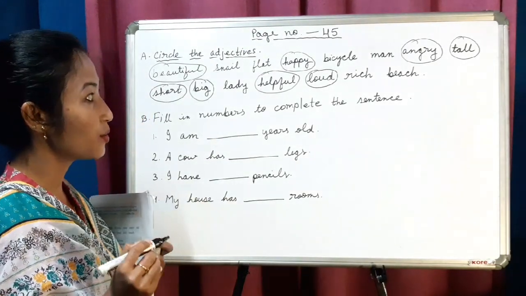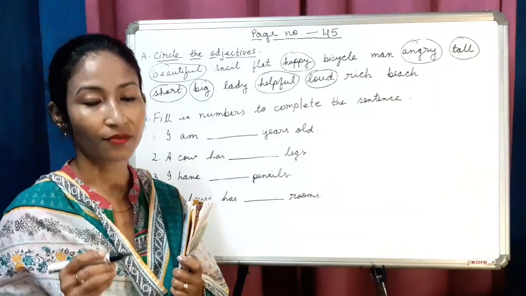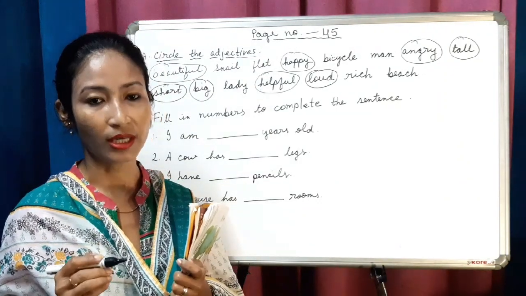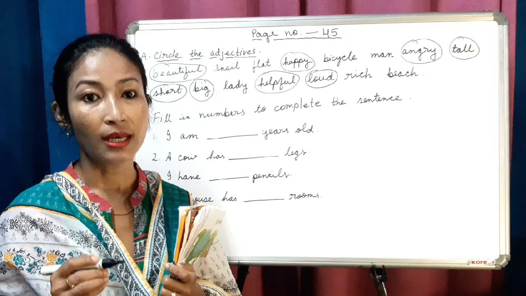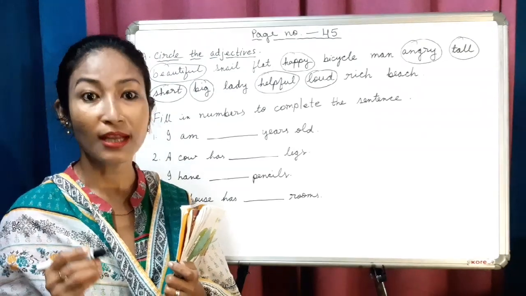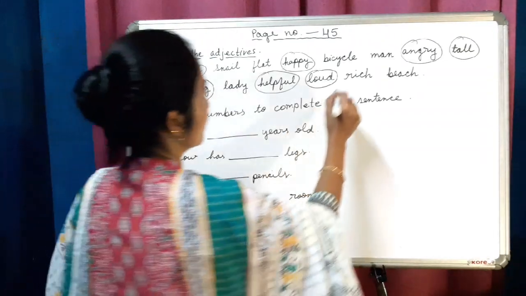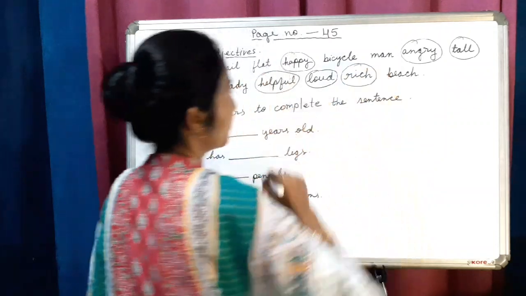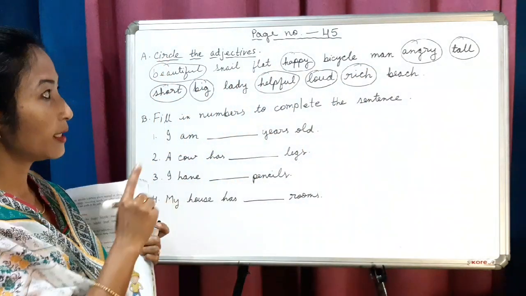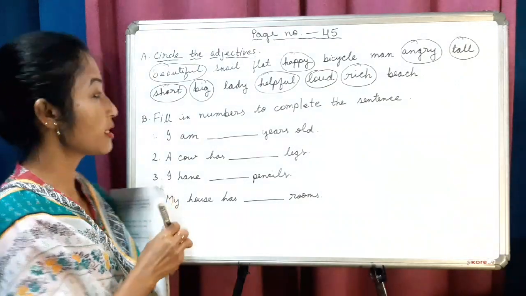Now next, rich. Yes, very good. Rich is also an adjective because it describes the state or condition of a noun. There we go. Done. We have got all the adjective words.